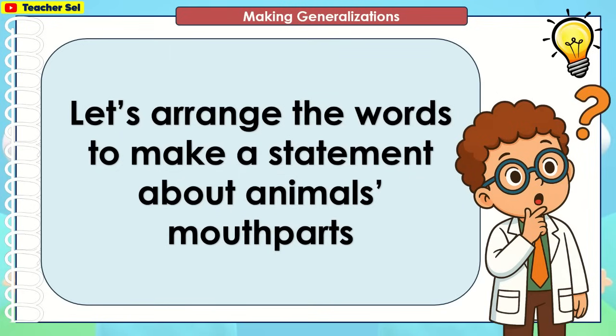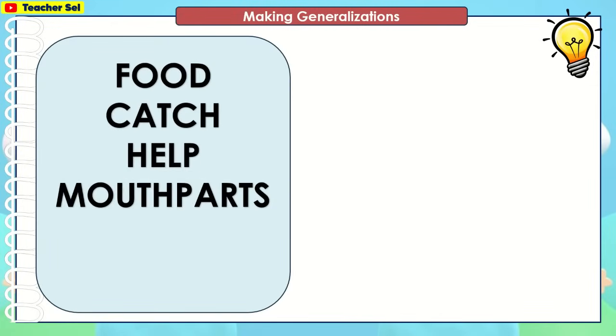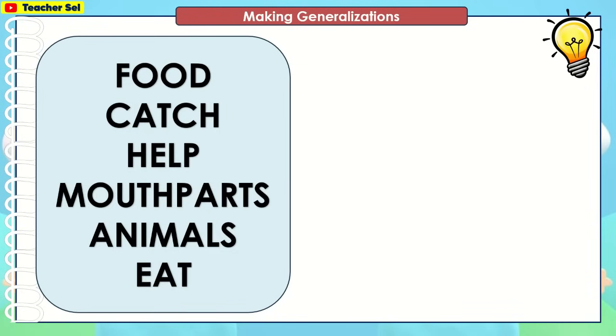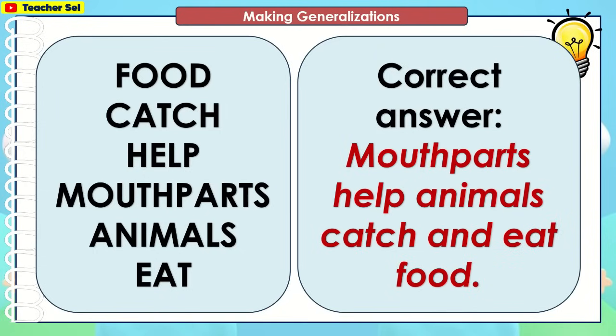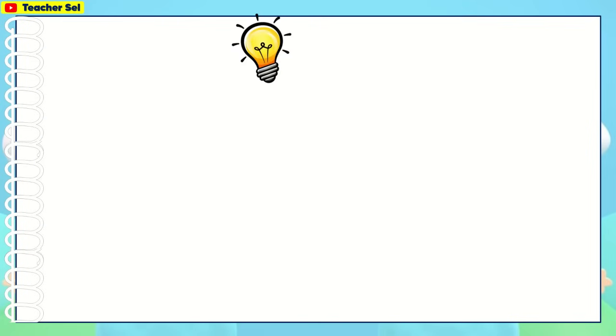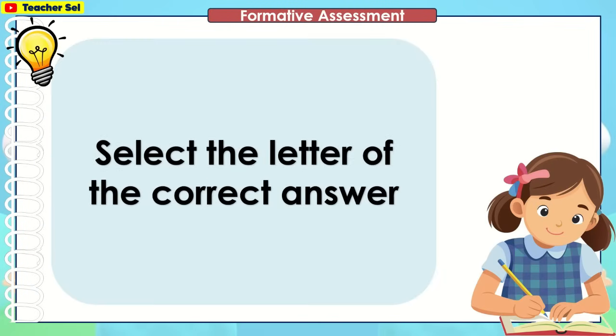Let's arrange the words to make a statement about animals' mouth parts. Food, catch, help, mouth parts, animals, eat. Here is the correct answer. Mouth parts help animals catch and eat food. Select the letter of the correct answer.